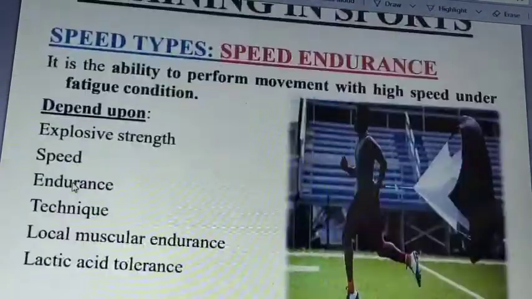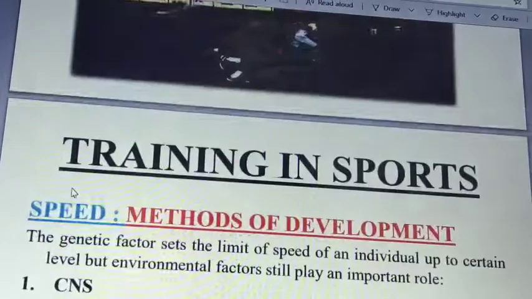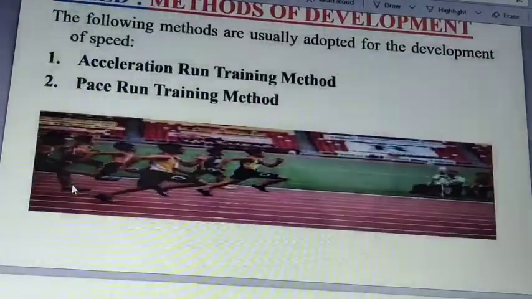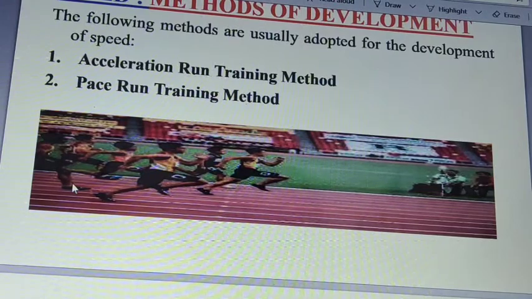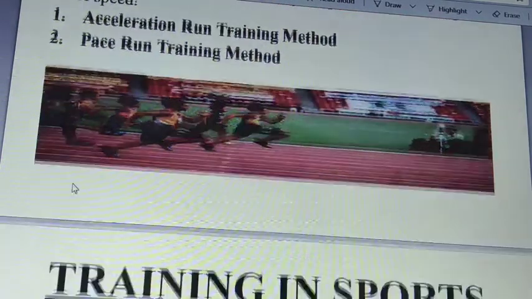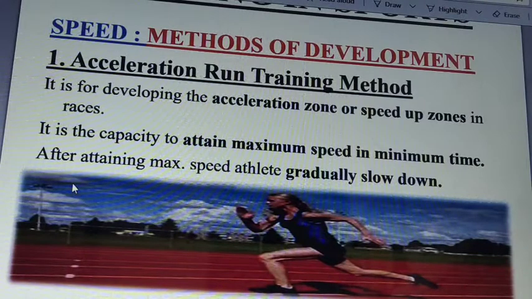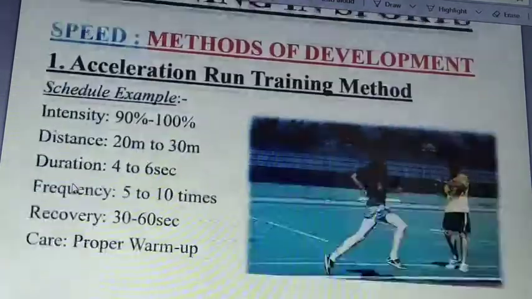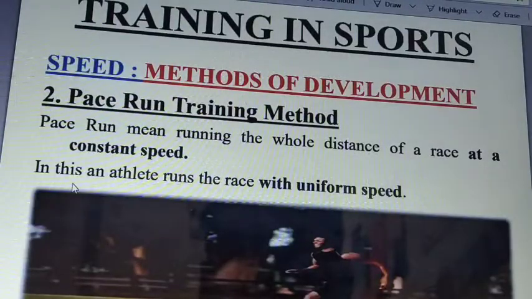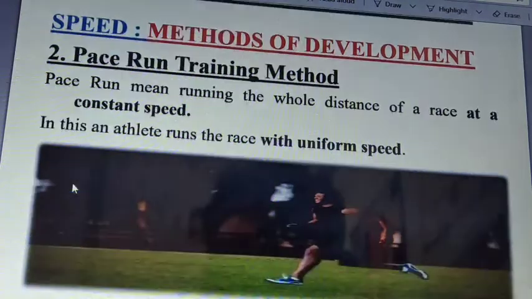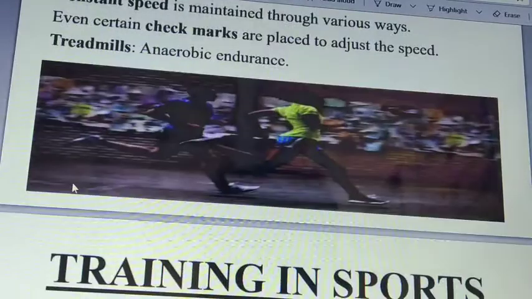Now there are two methods by which we can enhance our speed: acceleration training method and pace run training method. In the acceleration run training method, a person enhances the maximum speed, acceleration zone. So this is that training method in which we enhance our acceleration zone to attain a maximum speed in a minimum time. And if we talk about the pace run training method, it depends on a constant pace. So pace run means running the whole distance with a constant speed. So if you want to maintain your uniform speed, you must go for the pace run training method. Okay, so that's fine.